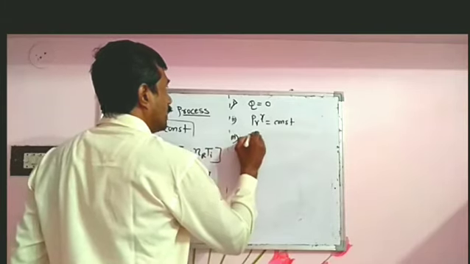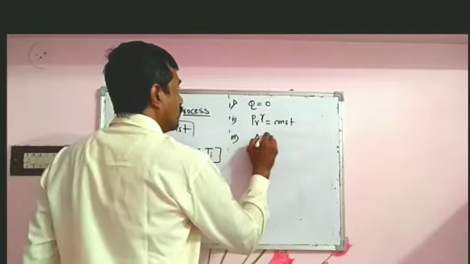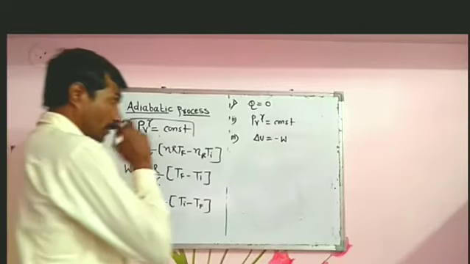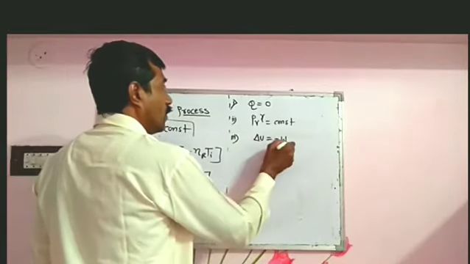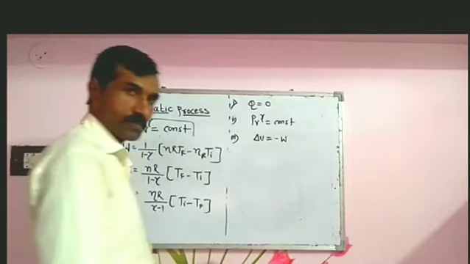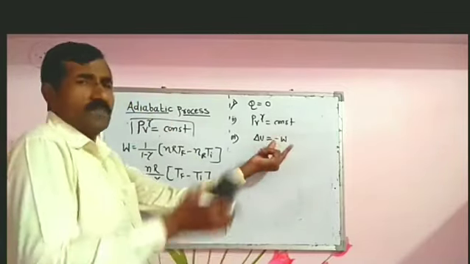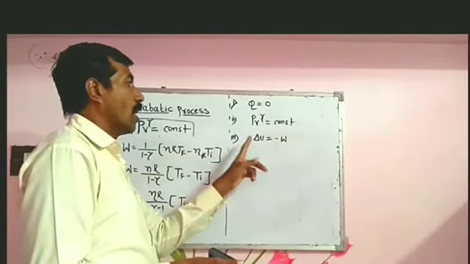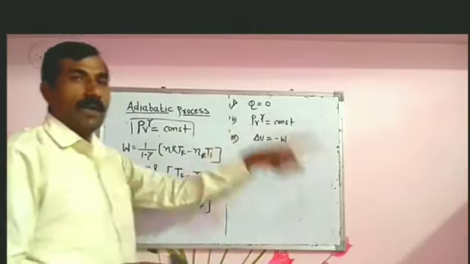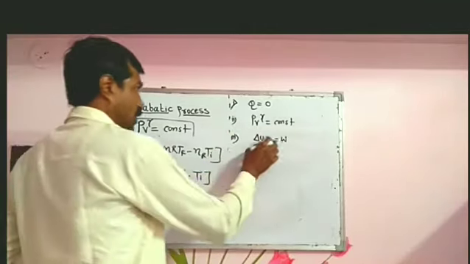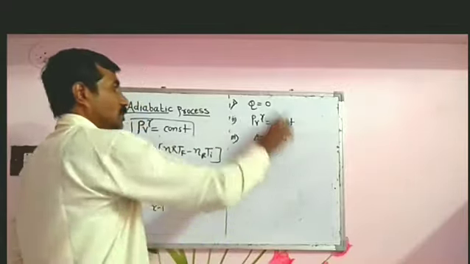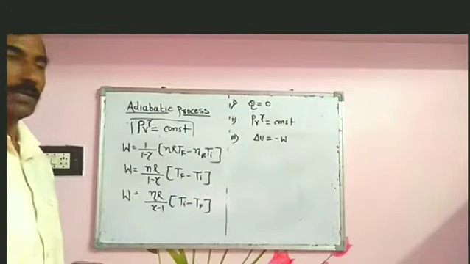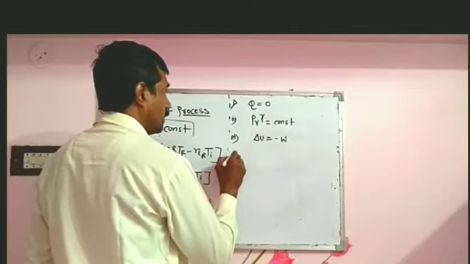And in case of the first law of thermodynamics, the third point to remember is del U equal to minus W. Del U equal to minus W means the work, that is energy, is utilized to change the internal energy of the system.